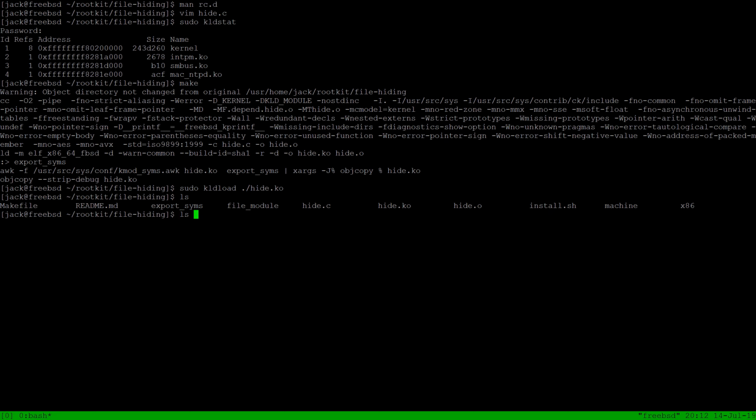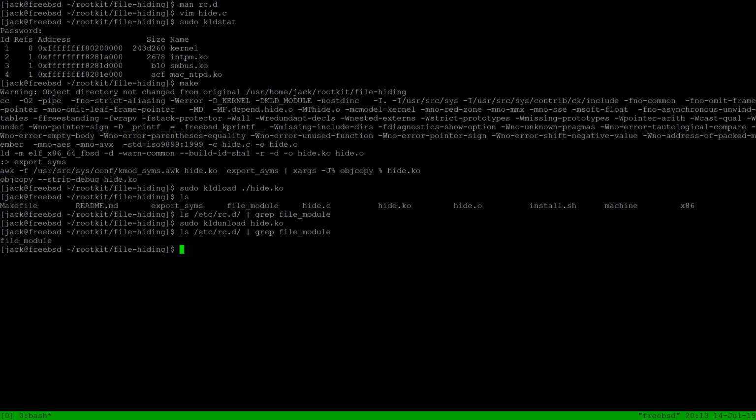If we do an ls on this bit now, and I try to grep for the file module, you'll see that it doesn't show. But if I unload this module we just made, you'll see it's there. So that's pretty cool. That's really all I did this week.